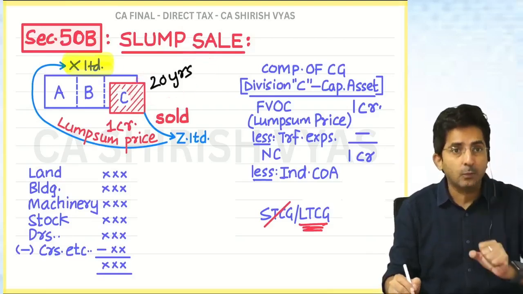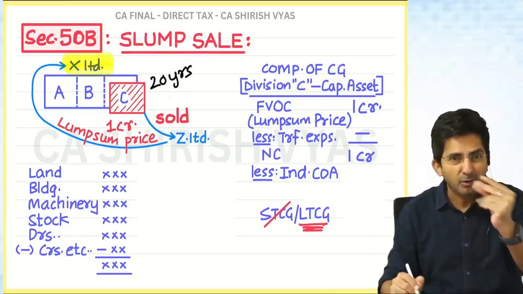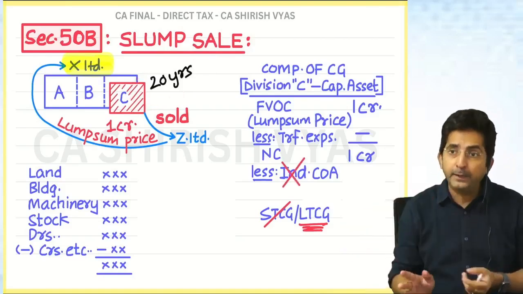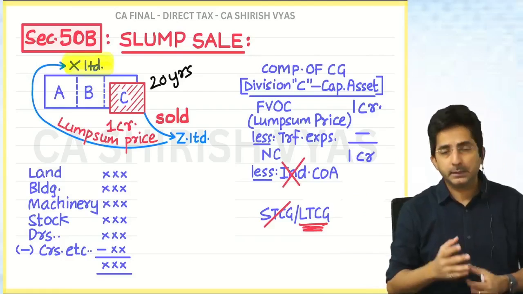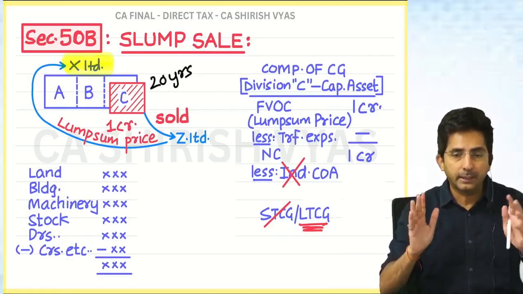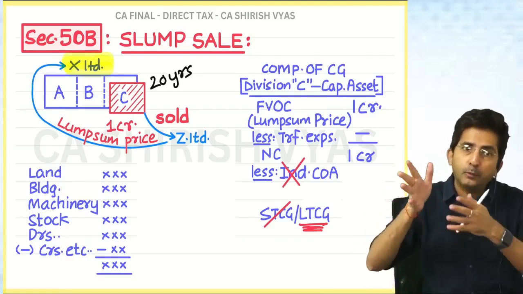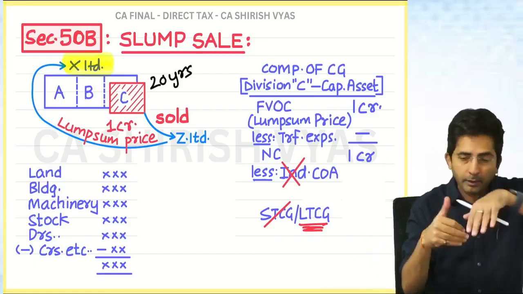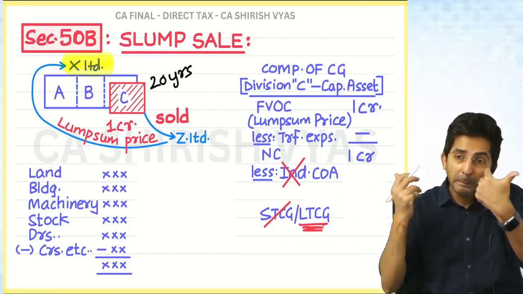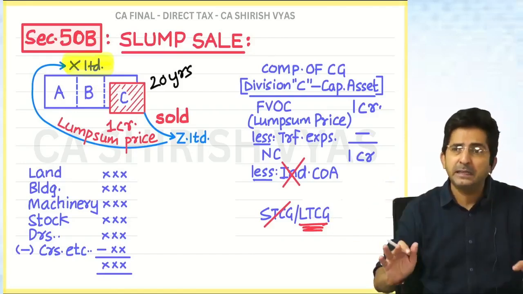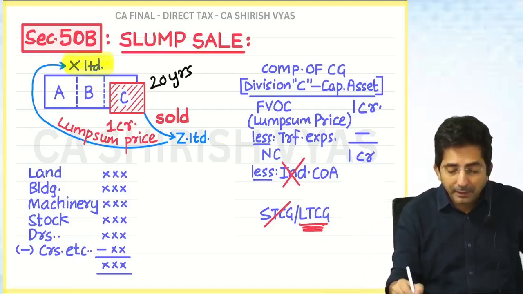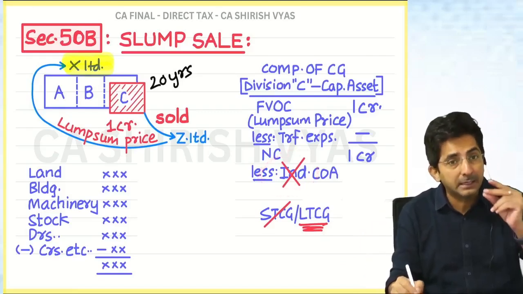Now, index kawwa. You know, in slump sale indexation is not allowed, even if it is before budget. Generally the rule we have said is that for long-term things before 23rd July 2024, we do indexation, and on or after 23rd July, we don't. But for slump sale, whether before budget or after budget, indexation is not allowed. You should know why, but I cannot explain the logic now.